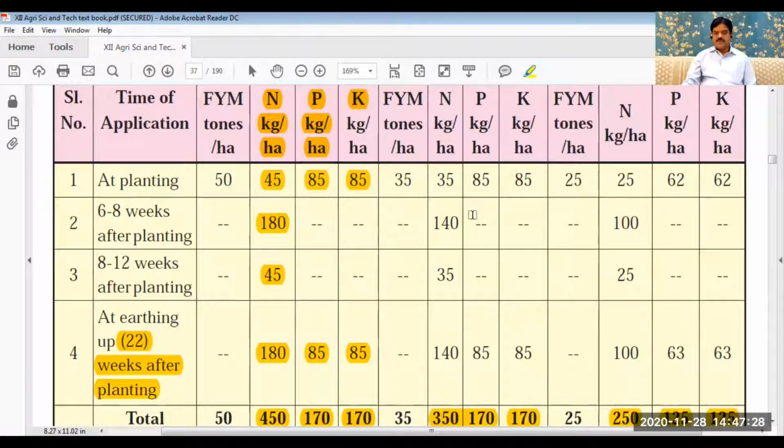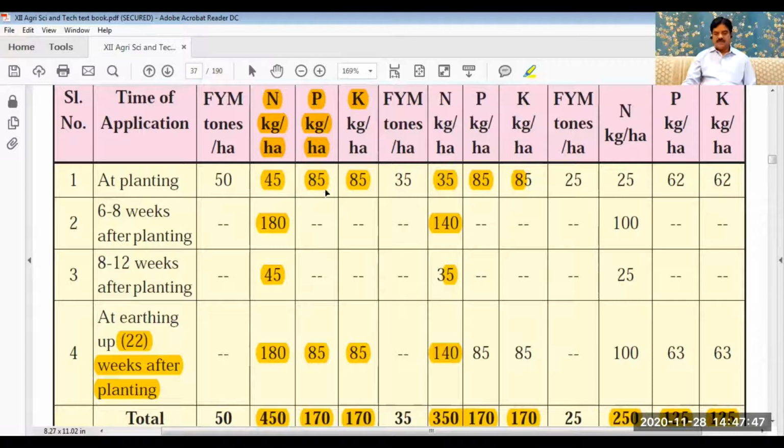Now in case of pre-seasonal, the doses at the time of planting are 35, 85, 85. Then nitrogen 140 after 8 weeks, the remaining 35 after 12 weeks, and the remaining 140 after 22 weeks.